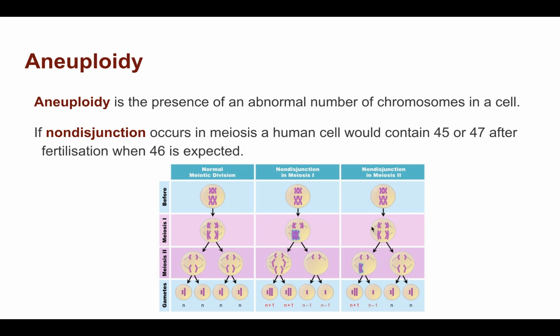So we've got the 2, this happened properly. Here's the 2 cells that are now going to go into meiosis 2. This one, these sister chromatids have separated to either end, and we have 2 chromosomes like we should in the resulting gametes. Here we've got this pair of sister chromatids didn't separate, so we've got 3 chromosomes in here. Chromosome 1 and 2 of chromosome 2, and in here only 1 chromosome 1. This is called aneuploidy. This not separating properly is called non-disjunction, and I'll add all of these into the Quizlet,